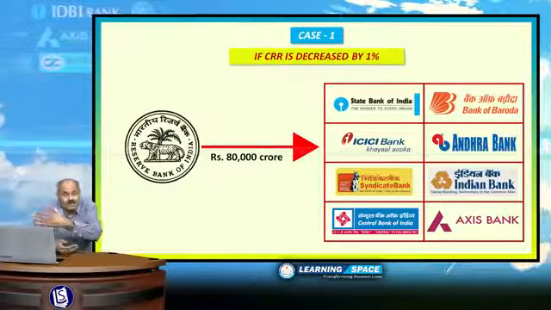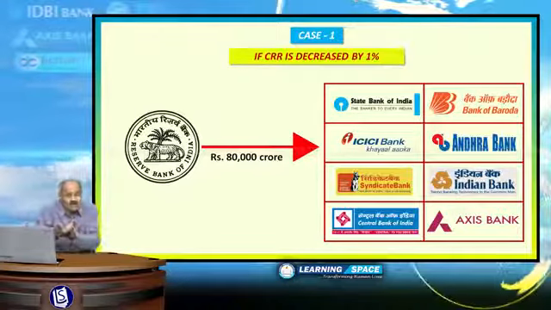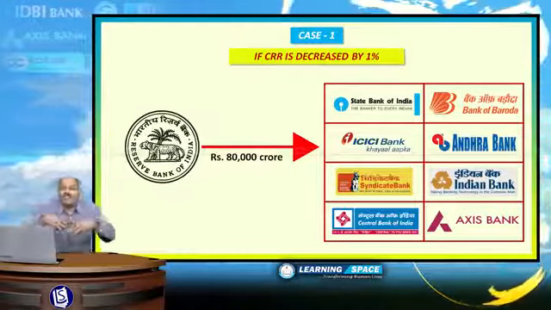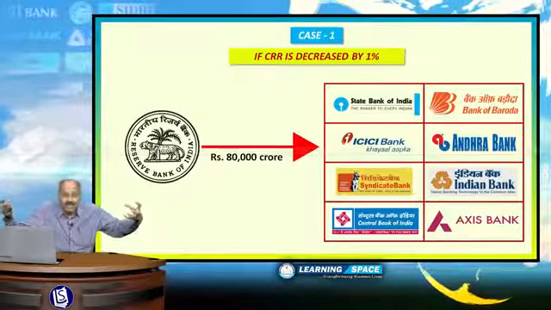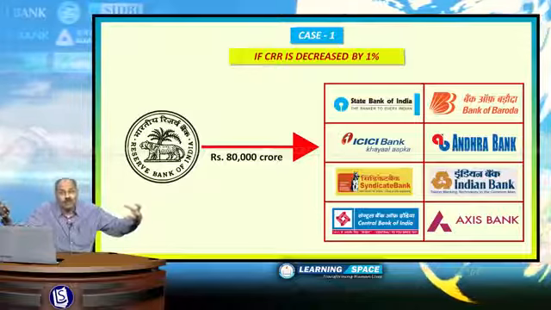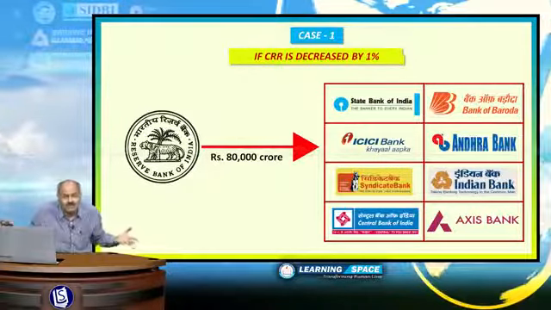That means RBI releases around 80,000 crores. Banks will have additional money of 80,000 crores of rupees if RBI reduces cash reserve ratio by 1%. That means more money in circulation.